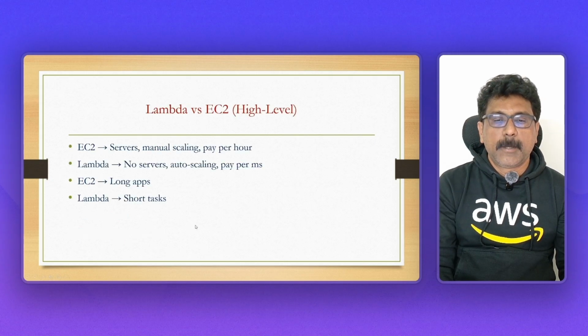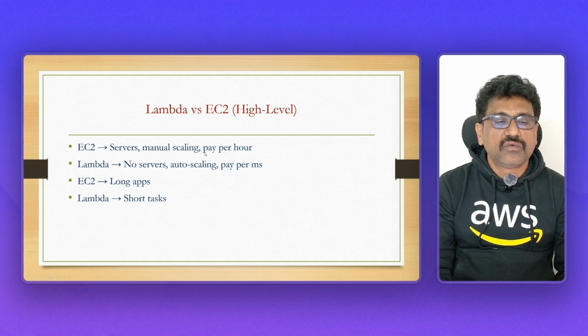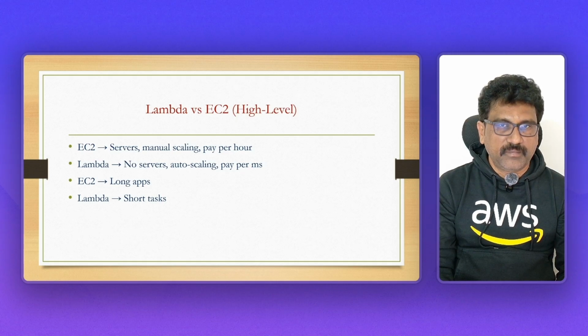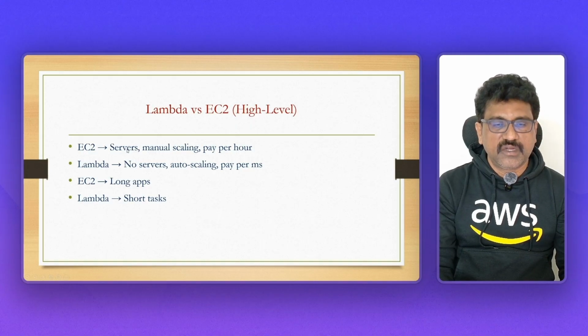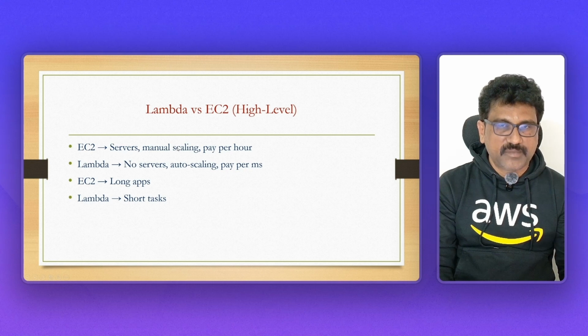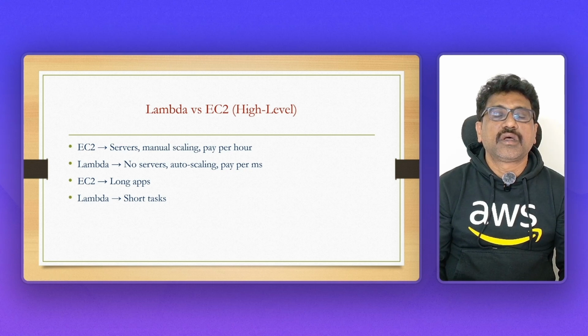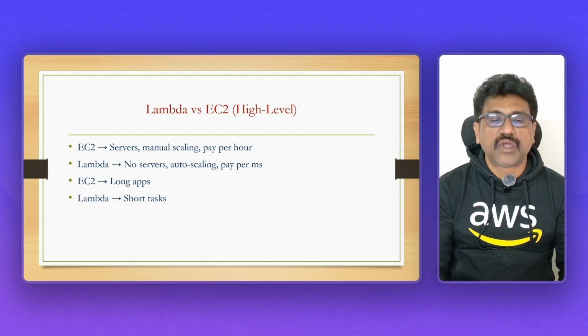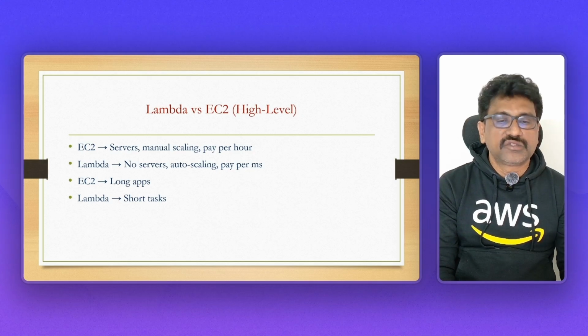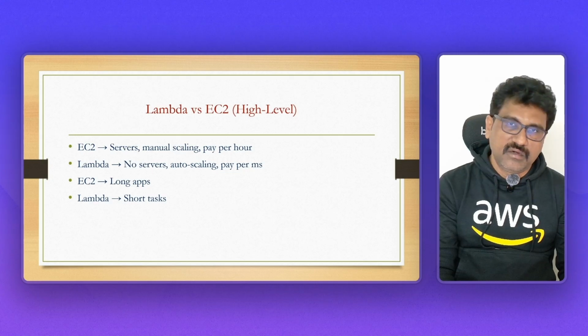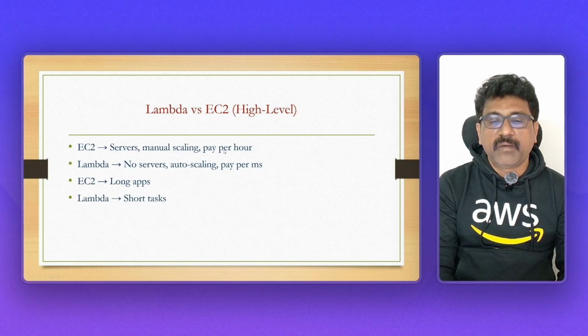Now, if you watch from here, you will understand very clearly where we will use Lambda and where we will use EC2. At a very high level, I will first explain Lambda versus EC2. EC2 is a server because it's a virtual server, with manual scaling. Just some time back I explained, if you want to increase the number of EC2s based on the load, you have to create EC2 instances again and again, manually or by using autoscale, and pay per hour.